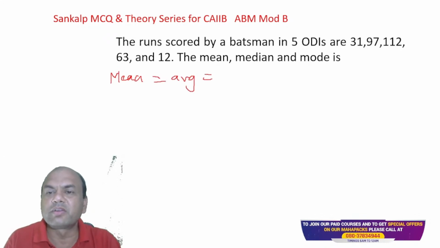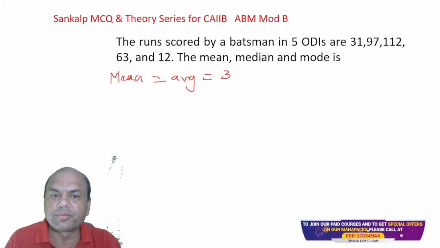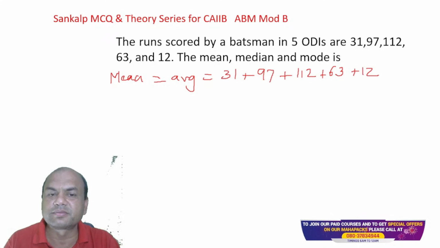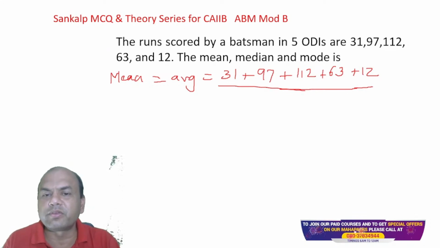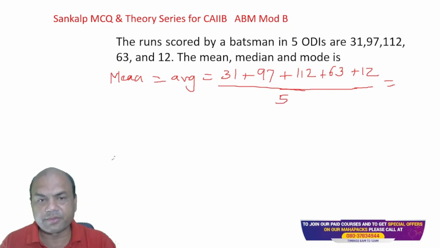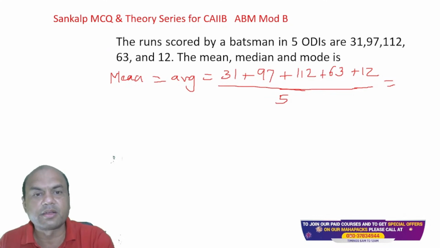So what is the average? Total, then. 31 plus 97 plus 112 plus 63 plus 12. Okay, 31 plus 97. Now do it. By the time I write it, you do it, everyone. 112 plus 63 plus 12. Okay, so what is the answer? This total divided by the number of elements, 5. So this will be my mean, whatever that answer is. Okay, everyone do it. Let me see who is getting the answer over here.